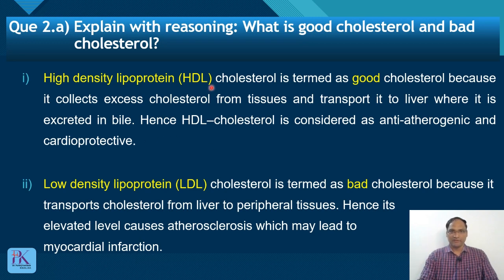So HDL cholesterol is good cholesterol because cholesterol is transported from tissue to liver. This transport is called reverse cholesterol transport. And LDL cholesterol is termed as bad cholesterol because cholesterol is transferred from liver to peripheral tissue that can cause atherosclerosis, which may lead to myocardial infarction. If you write this, you will get 2 out of 2 marks. Now let's see the next question.